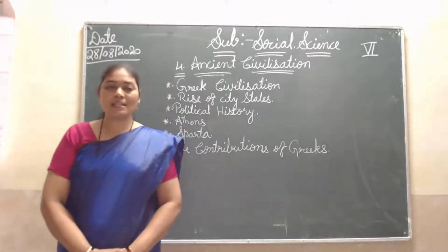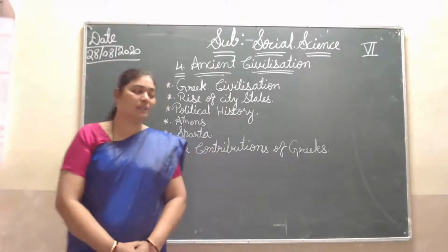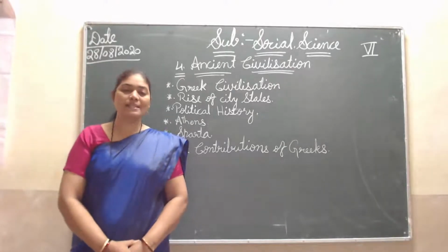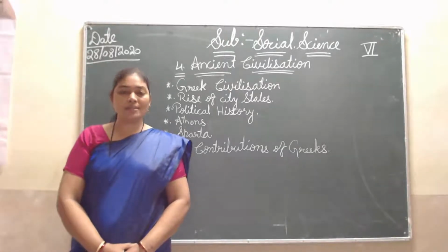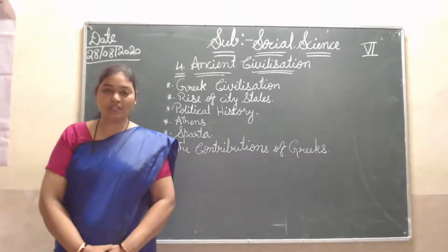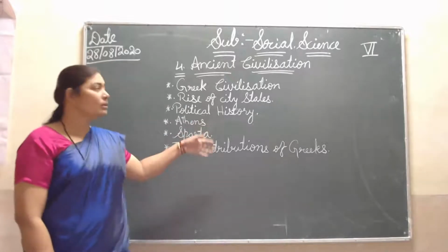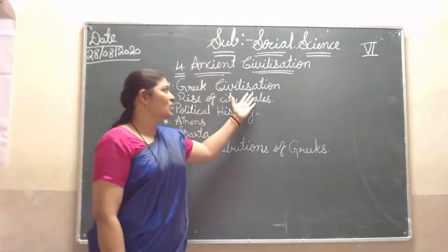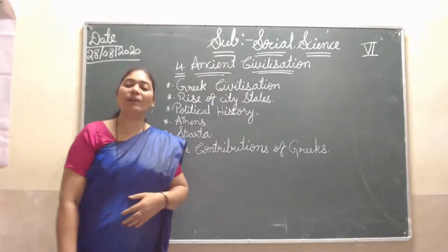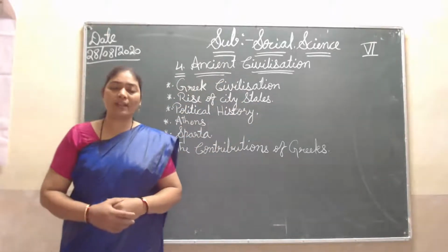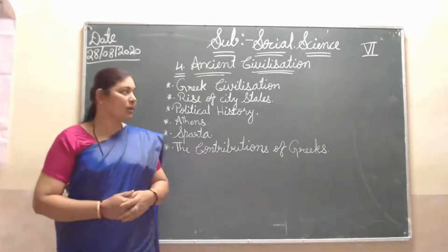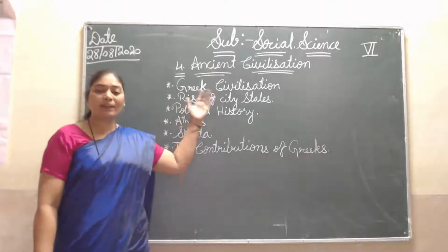In the previous class, I explained to you about Chinese civilization. Here we are explaining all the ancient civilizations one by one. Today I am explaining Greek civilization. In lesson number 4, Ancient Civilization, I explained the civilizations one by one: Egypt, then Mesopotamia, Chinese, all of that. So now, today, Greek civilization.